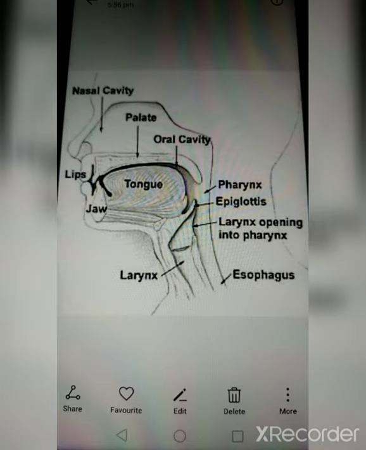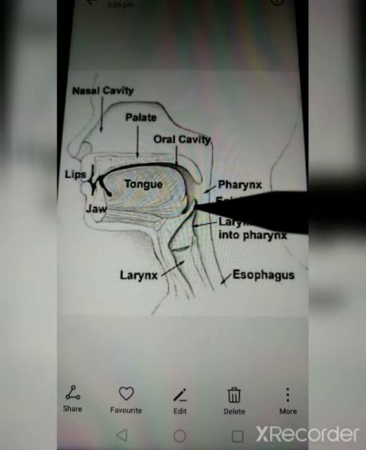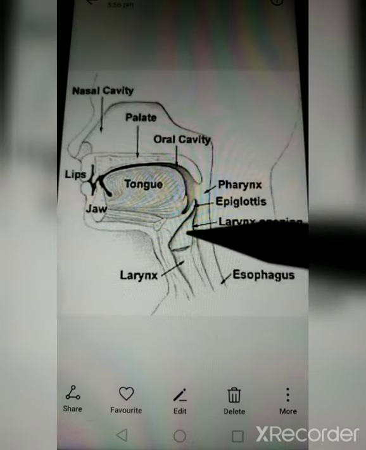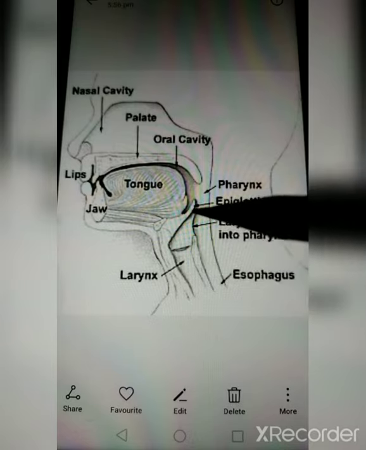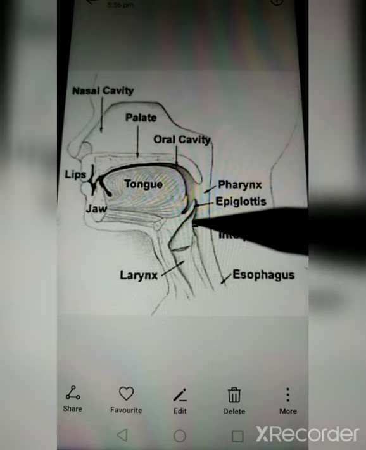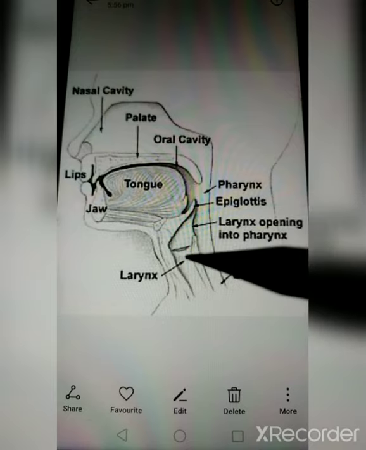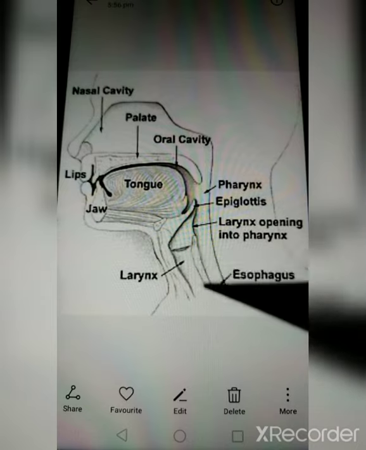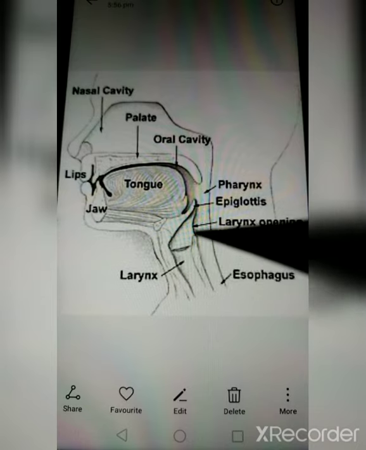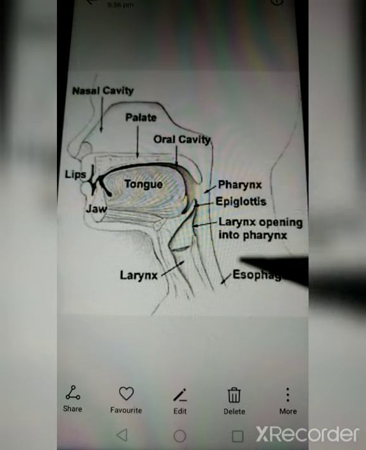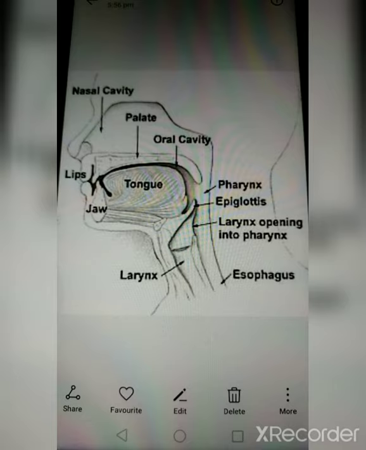So in the diagram you can see the epiglottis. Generally when we swallow some food, the epiglottis will come down and close the way to the windpipe. It will close down here, so that none of the food particles enters the larynx or the windpipe, which would cause choking. Choking means you will have a high amount of coughing in order to expel the food particle if it enters into the windpipe.